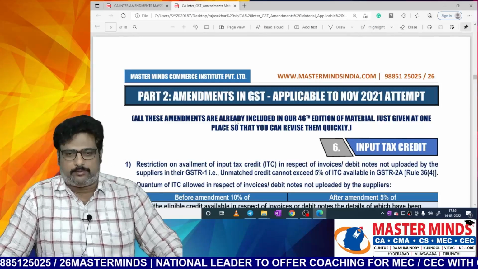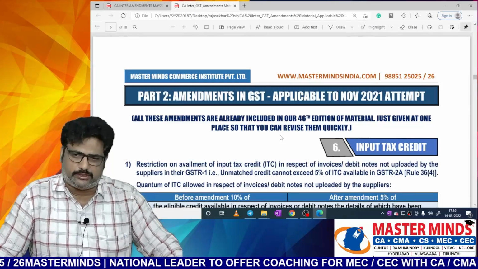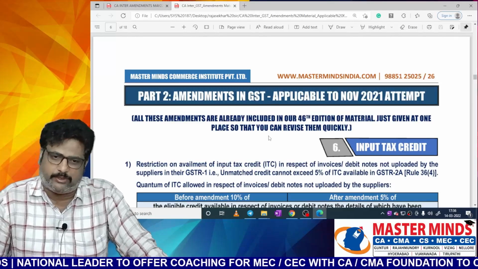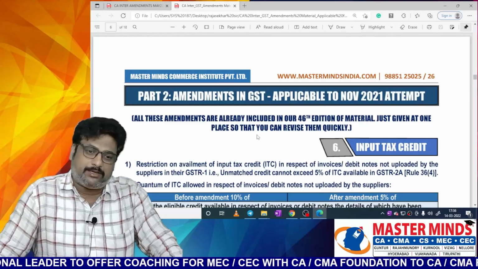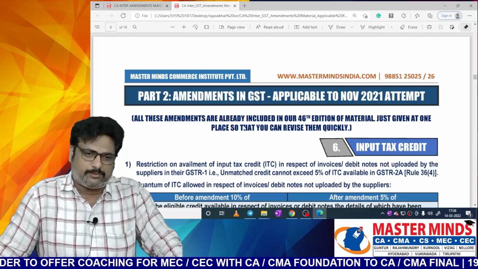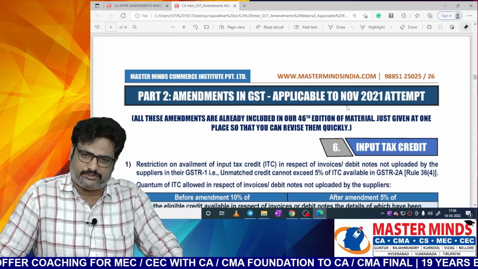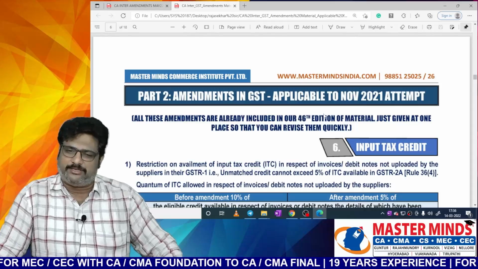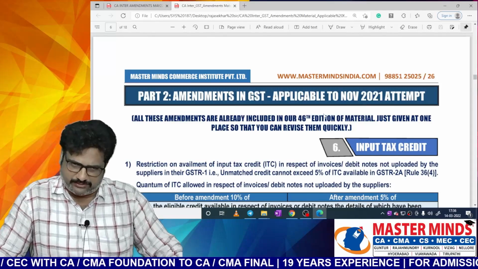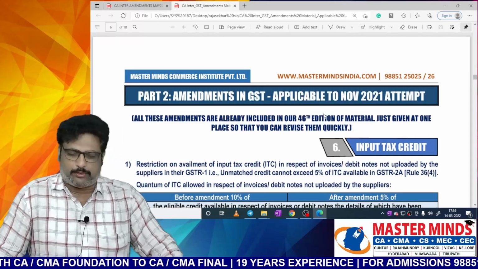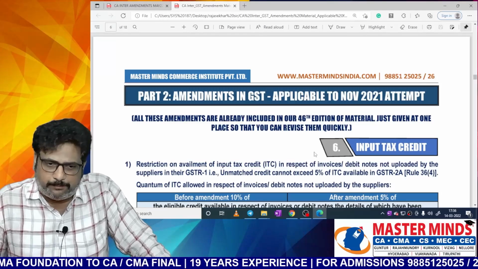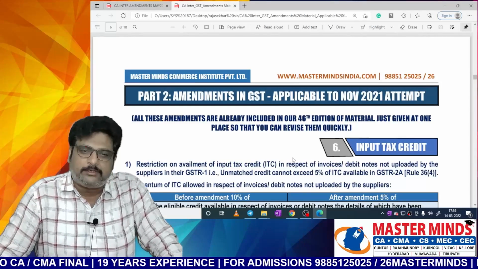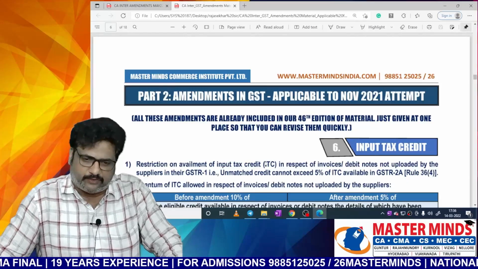So if you are not using those amended books, then definitely you can refer. The amendments in GST applicable to the November 2021 attempt are also there in this soft copy or the hard copy that is shared with you. Please check it once. If these amendments are not included in your material, definitely refer to the amendments material for this one also.